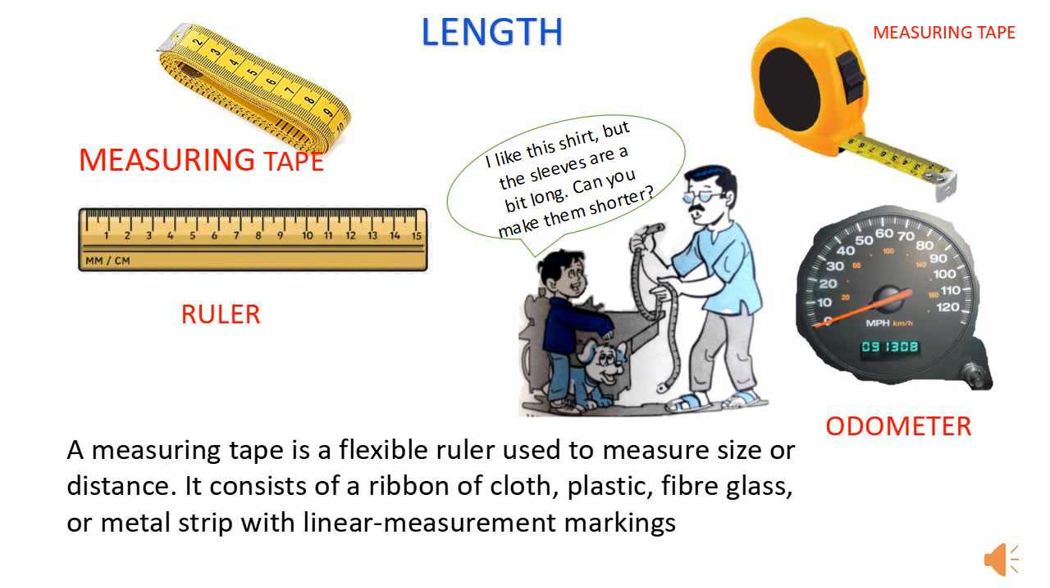Measuring tape is a flexible ruler to measure size or distance. You may have also seen measuring tapes designed for carpentry or construction, which remain stiff and straight when extended, but retract into a coil for convenient storage. Odometer is an instrument for measuring the length or the distance traveled by a wheeled vehicle like cars, trucks, etc.